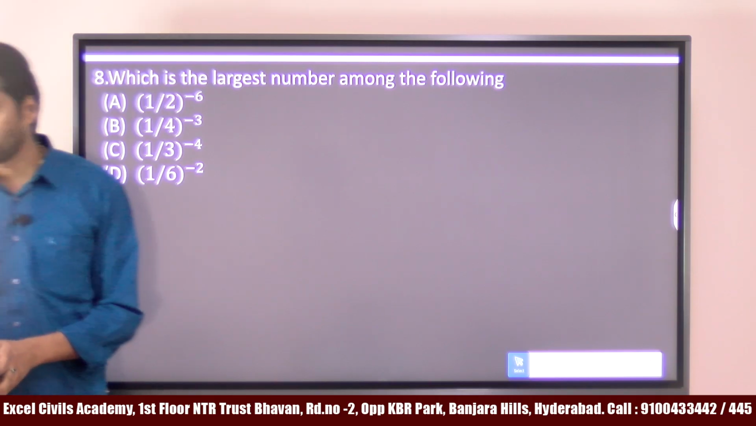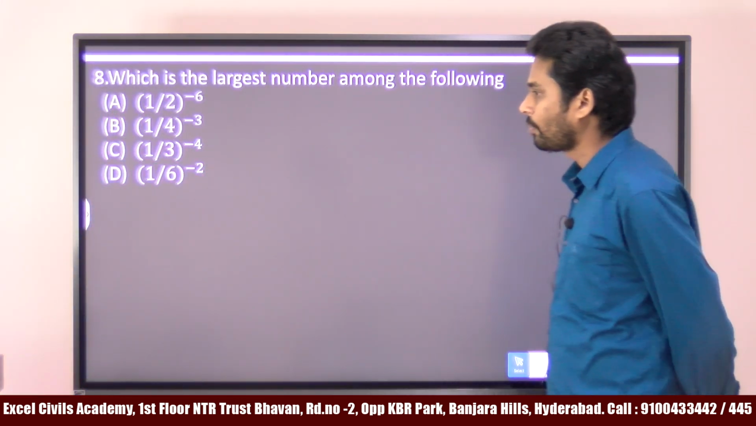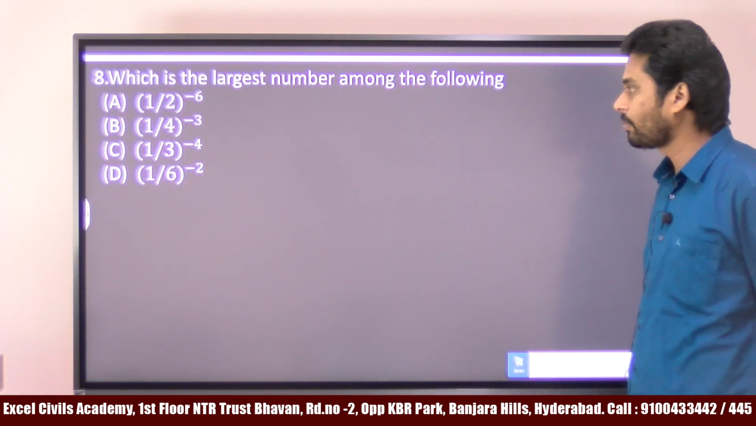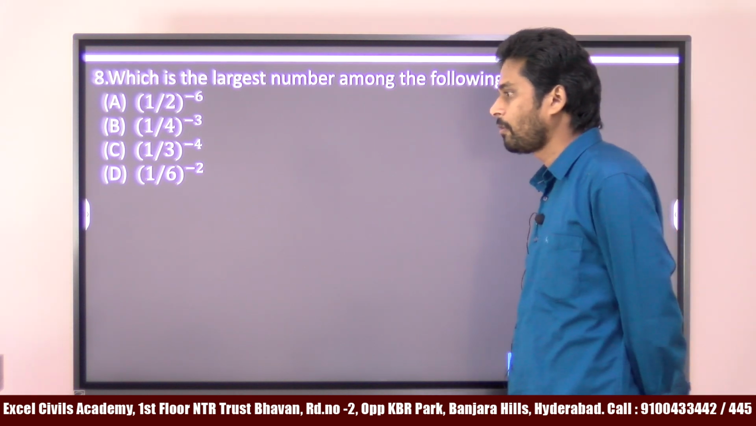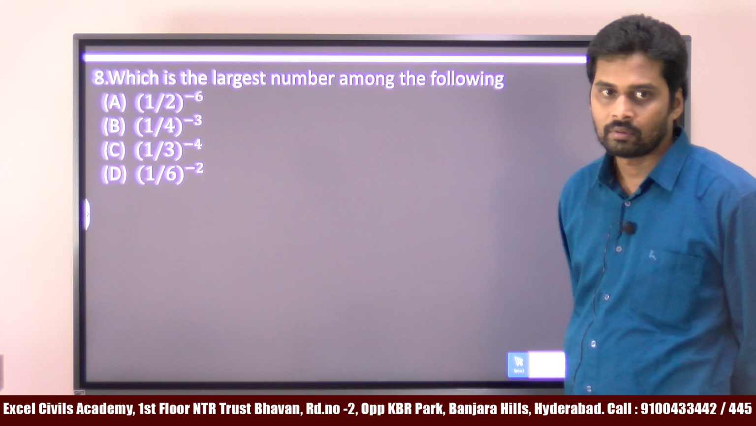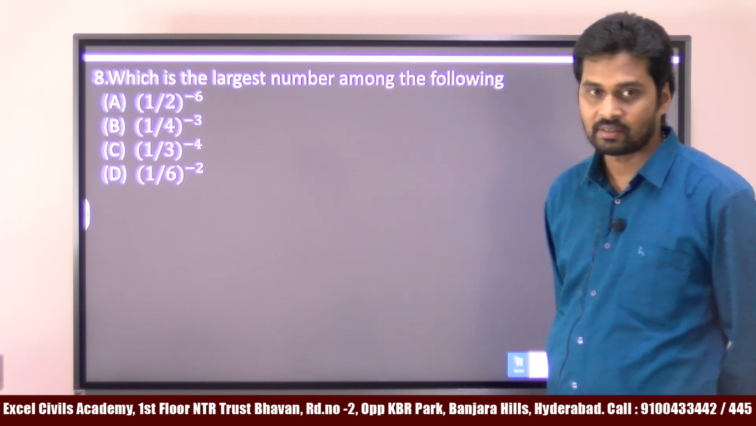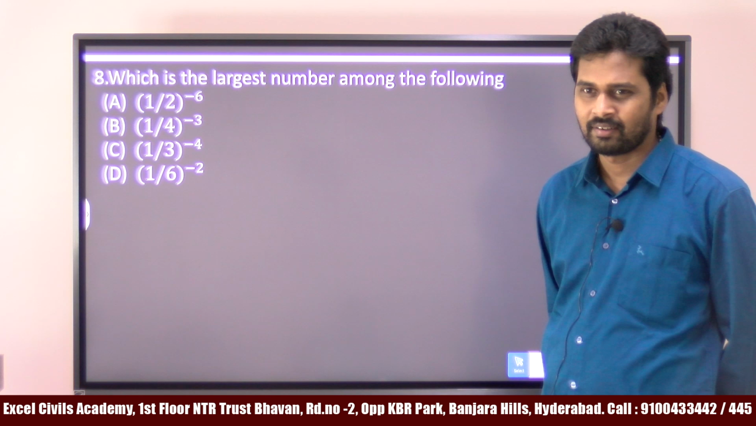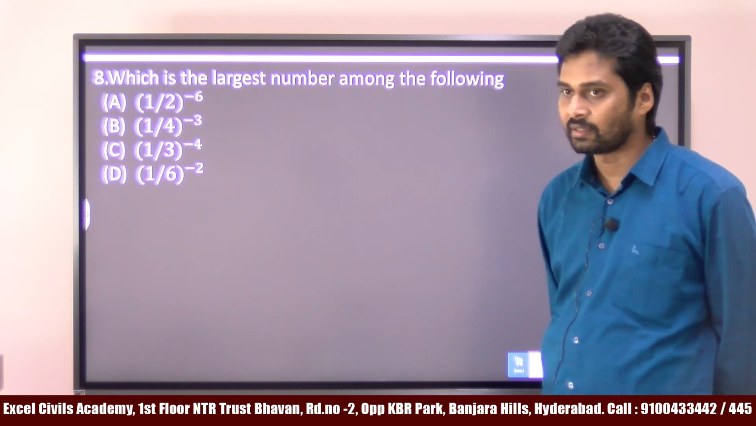Okay, next problem. Which is the largest number among the following? There are some numbers here: (1 by 2) whole to the power of minus 6, (1 by 4) whole to the power of minus 3, (1 by 3) whole to the power of minus 4, (1 by 6) whole to the power of minus 2.